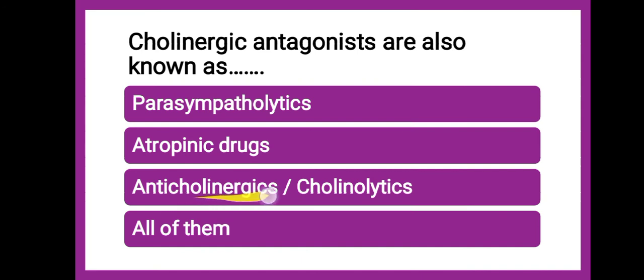Then anticholinergic, anti to the cholinergic system. So anticholinergic or cholinolytics, that means they break down the effect of acetylcholine, or they inhibit the acetylcholine effect, or they do not produce the similar kind of effect as that of acetylcholine. So the correct answer is, it is all of them. Cholinergic antagonists are nothing but parasympatholytics also, atropinic drugs also, anticholinergics also, or cholinolytics also. They are known by these various names. So you should understand the meaning first. Next, see, this parasympatholytic, anticholinergics, or cholinolytics.